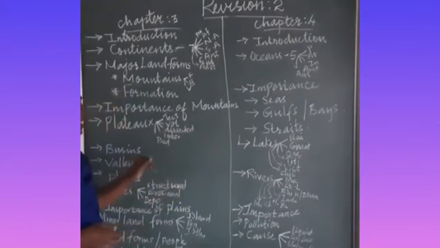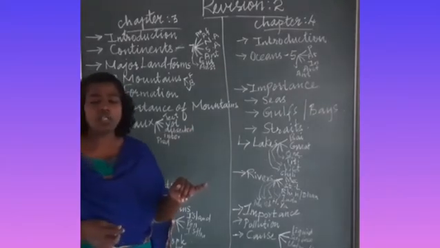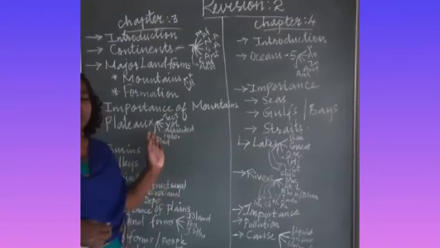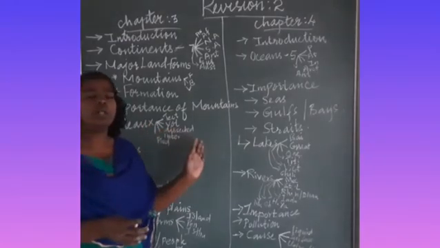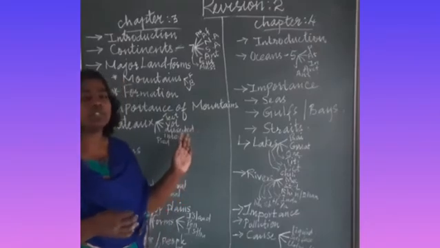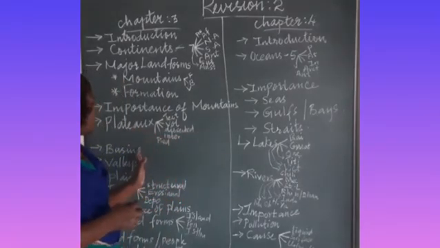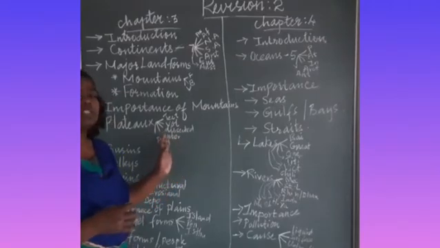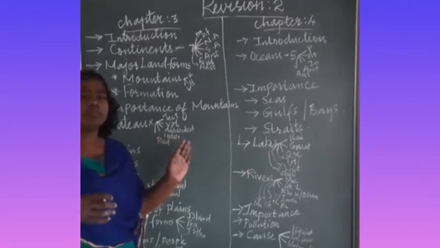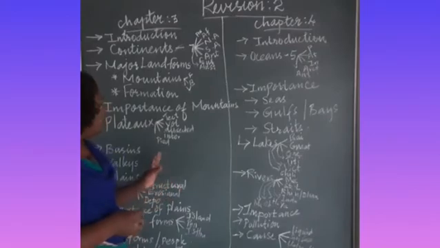Okay. The next thing is basin. Now, what is called a basin? Basins are depressions that are found near the rivers. Basins are formed because of the flow of the river.